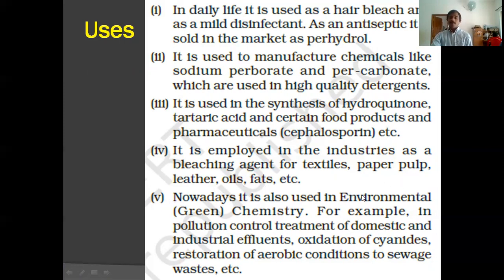Now it is also used in green chemistry. For example, in pollution control, treatment of domestic and industrial effluents, oxidation of cyanides, and restoration of aerobic conditions to sewage waste. For all these purposes, it is used.